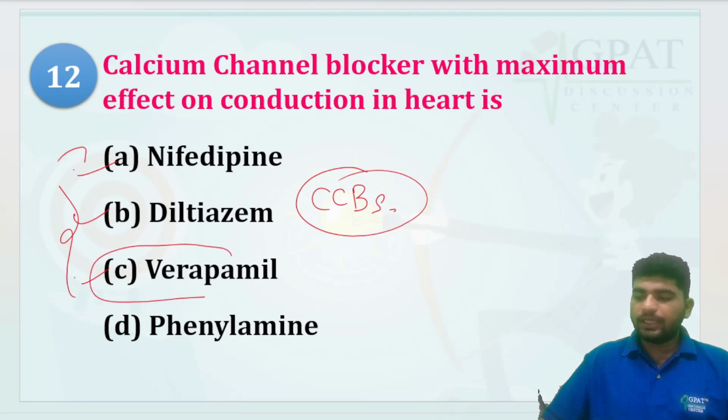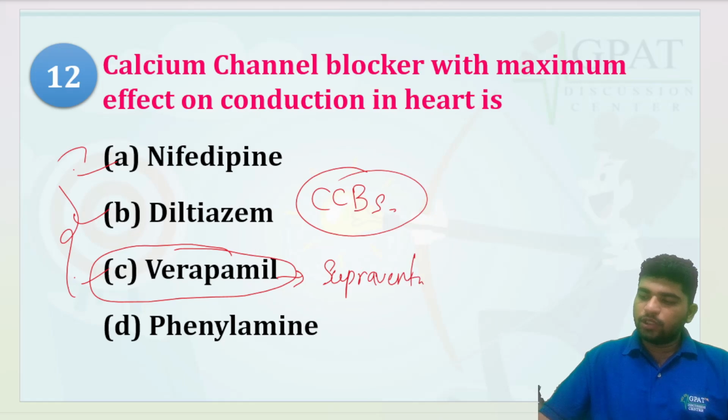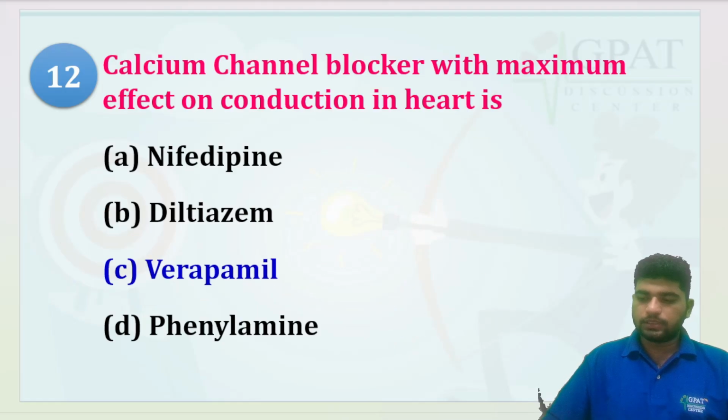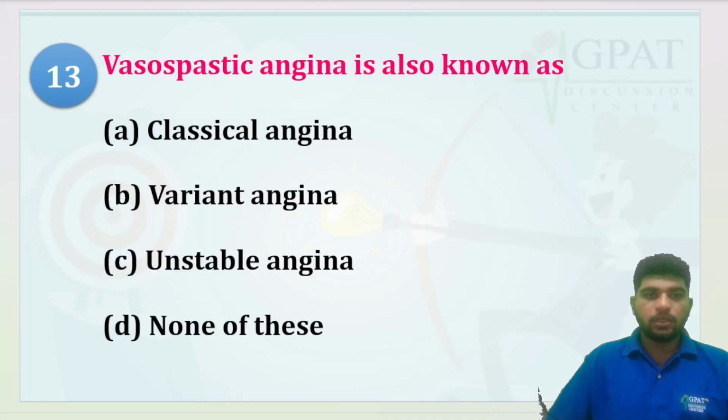See, verapamil is the drug which has the most effect on conduction in the heart. That's why it is useful for supraventricular arrhythmia. That's why it is a drug of choice for supraventricular arrhythmia.